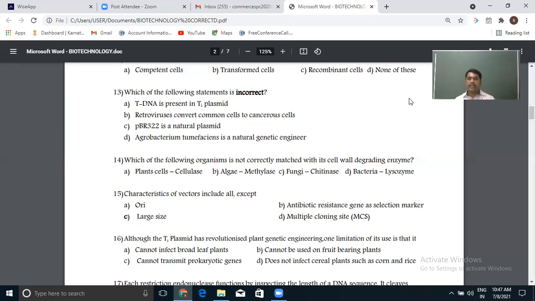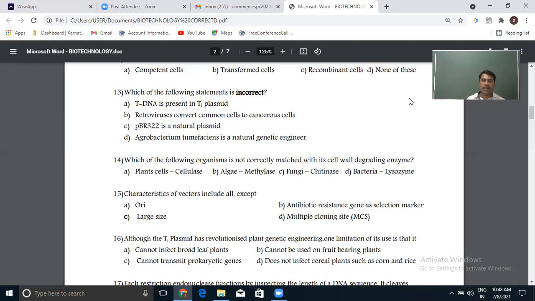So algae is also a plant that is also having cellulose. So cellulase has to be used here, not methylase. That is the wrong one. Fungi chitinase, bacteria lysozyme. So adding lysozyme enzyme will digest the bacteria, leaving the nucleus. So here option B is the wrong one, the not correctly matched one.